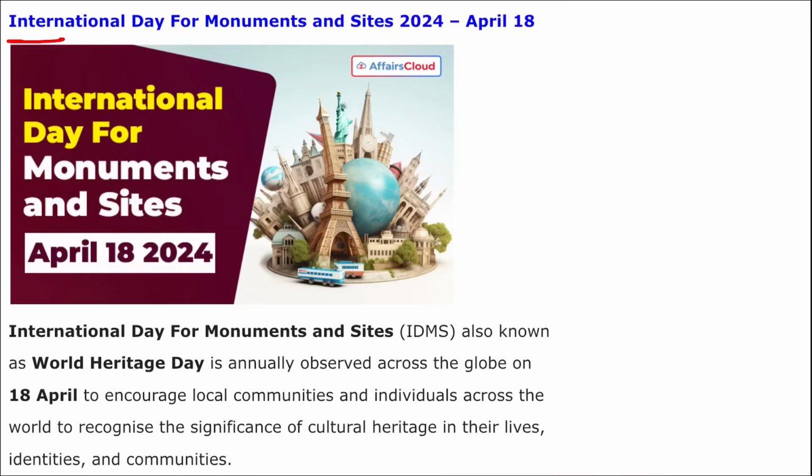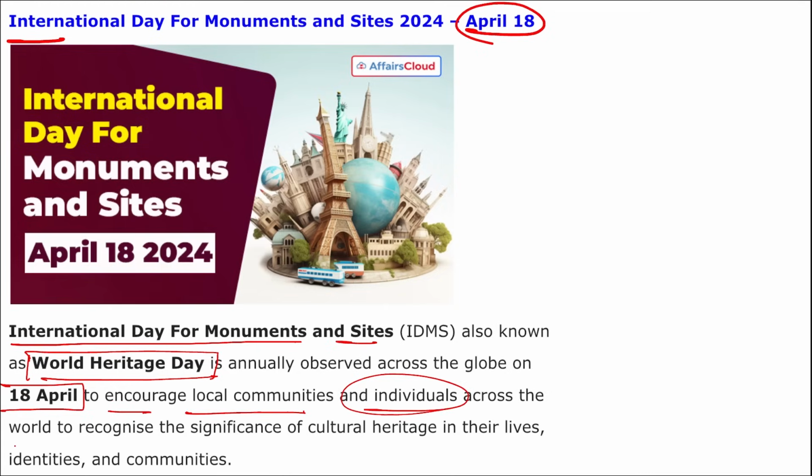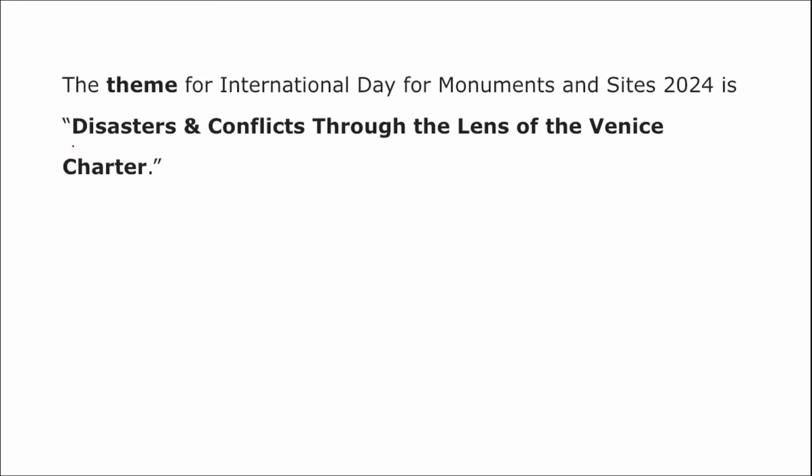Next remember International Day for Monuments and Sites observed on 18th of April. Right, this International Day for Monuments and Sites, also known as World Heritage Day, observed across the globe on 18th of April to encourage local communities and individuals across the world to recognize the significance of cultural heritage in their lives, identities and communities. Correct? The theme for this day you need to remember here is disasters and conflicts through the lens of the Venice Charter. Correct? So friends, these are your important days for the day. Important current affairs for the day.